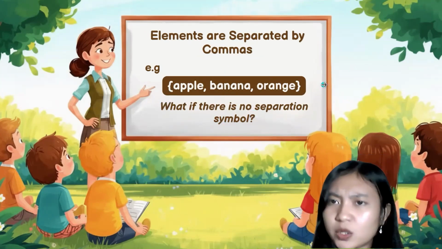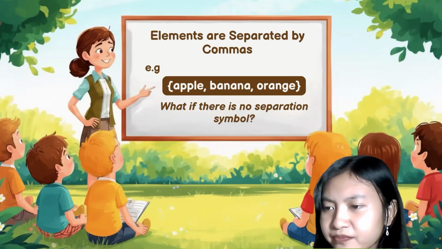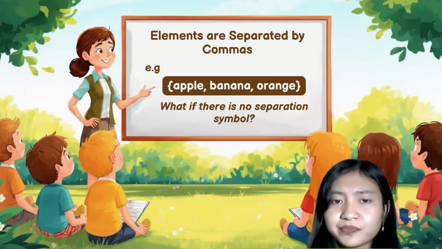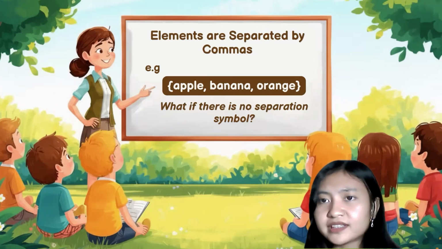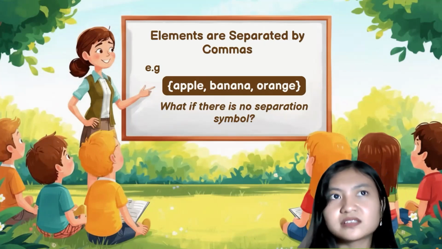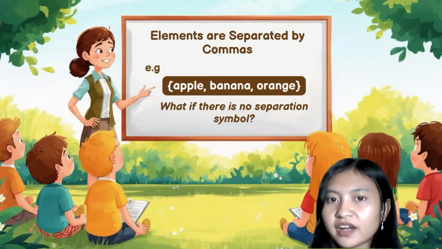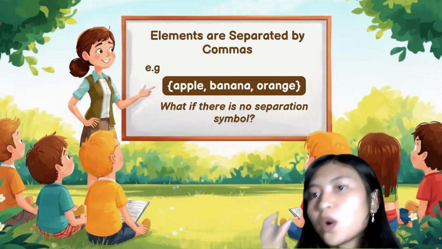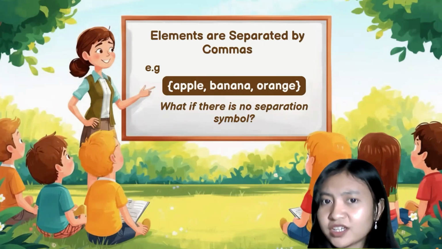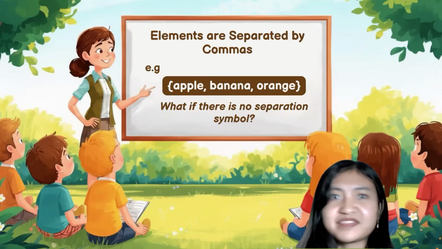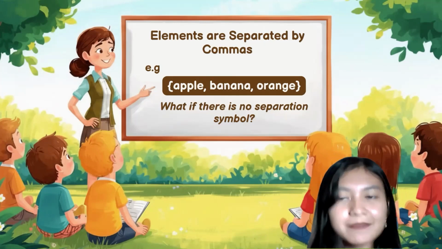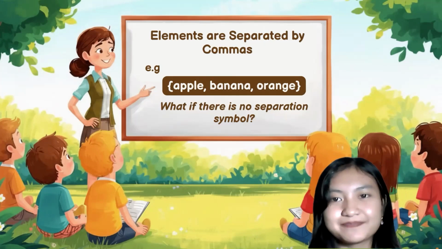But what if there is no separation symbol like a comma? We are going to be confused, because whenever there is no separating symbol, we might think that the elements are apple, banana, and orange, or that the element is just one, which is apple banana orange. That might be confusing. That's why we need commas to separate each element.